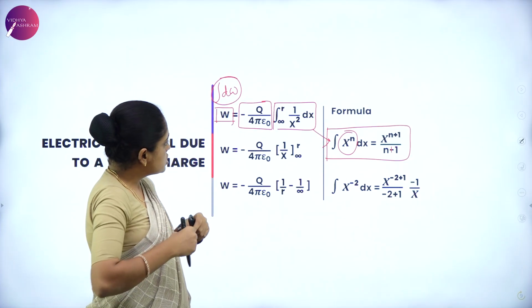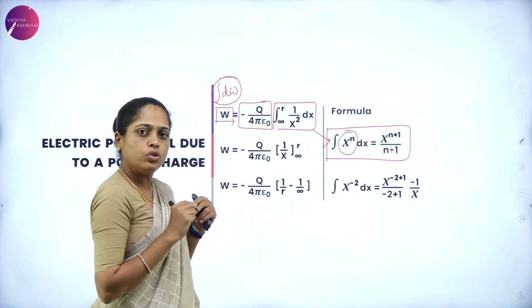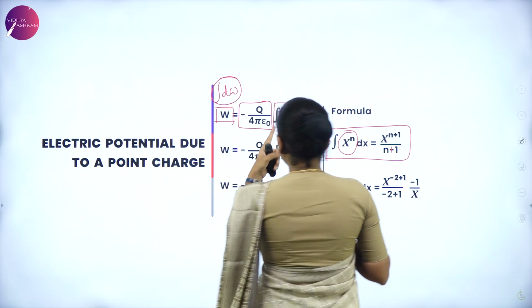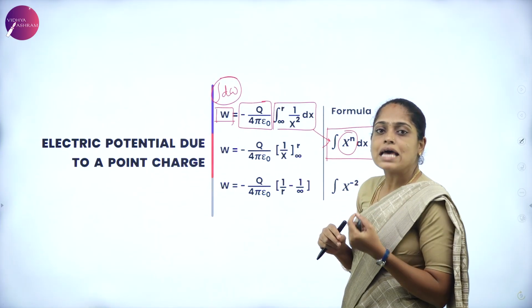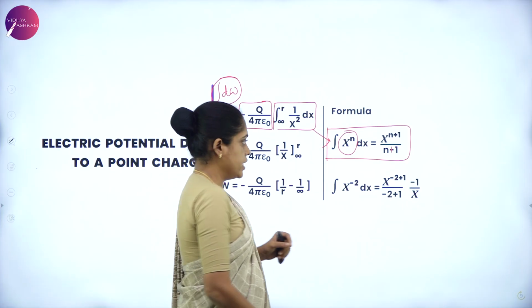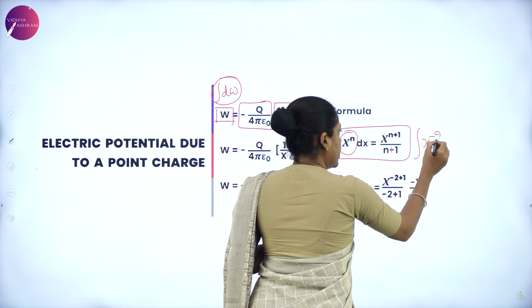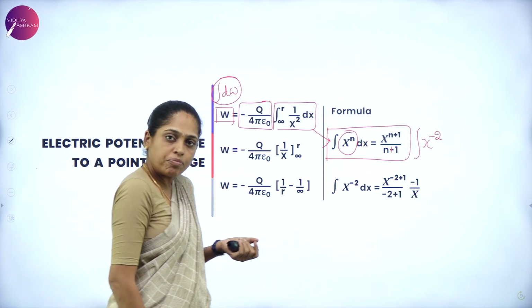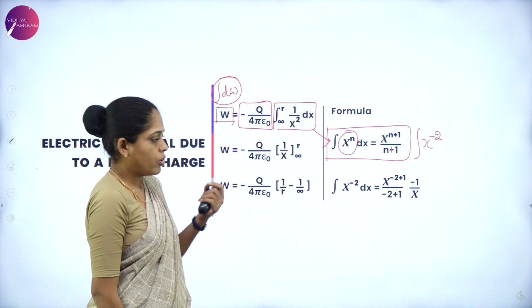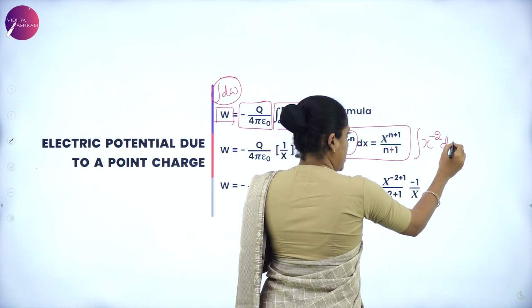The x square which is in the denominator, let us take that to the numerator. When I take this x square to the numerator, the sign of the power changes from positive to negative, and dx